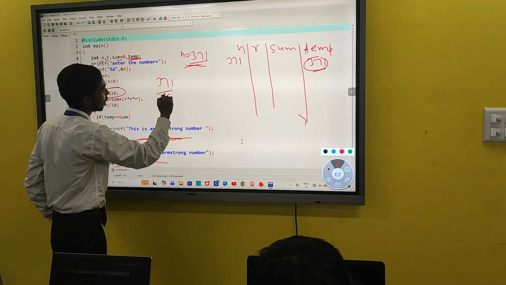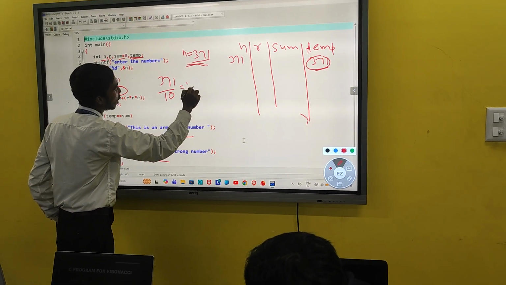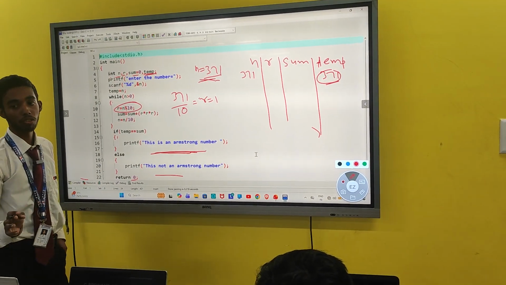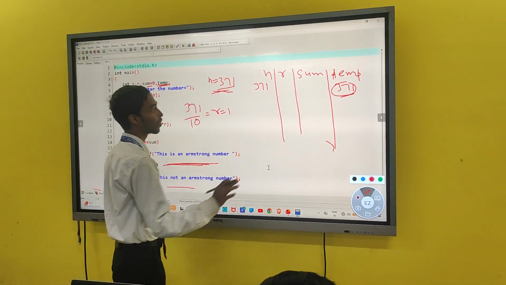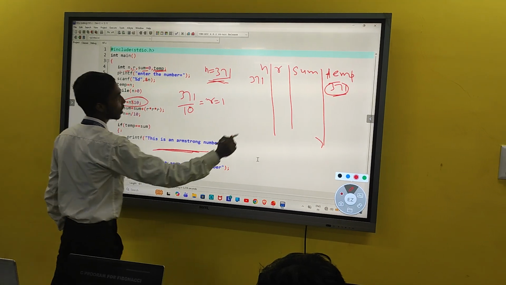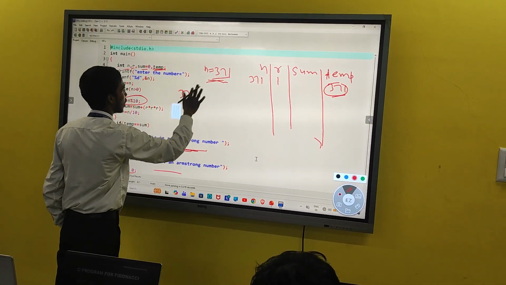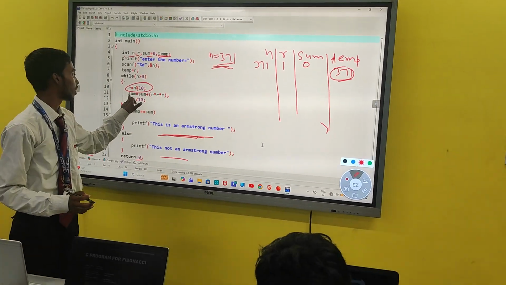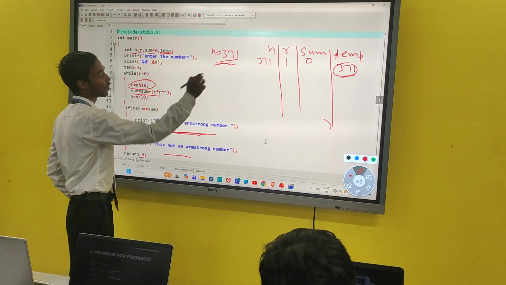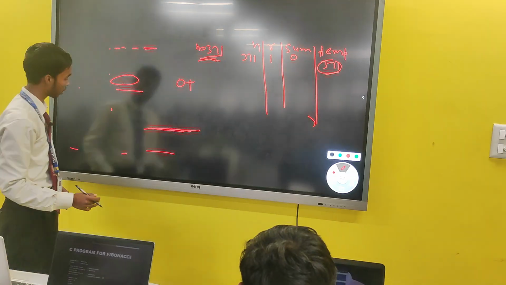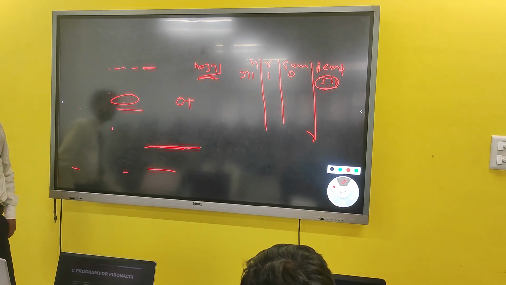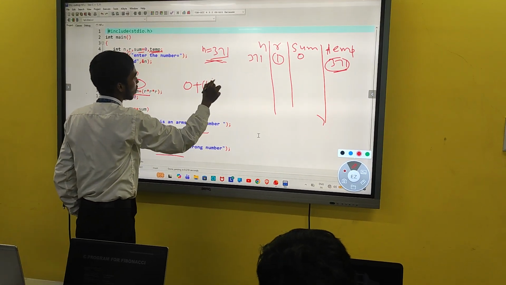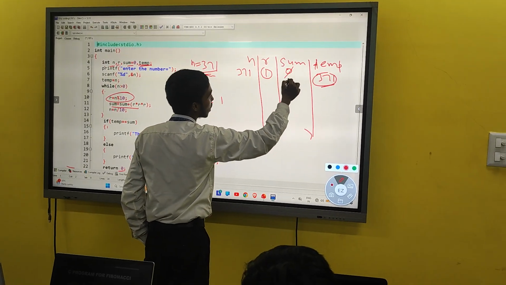If greater than 0, 371 modulo 10 will give remainder 1. Initially the remainder is 0, we have not taken any remainder, so in the system the remainder will be 0. Now after executing this code, the remainder will be 1. Now initially the value of sum is 0. Now this line will be executed. What is the value of sum? 0. 0 plus what is the remainder? 1. This will get 1. Now the sum is 1.